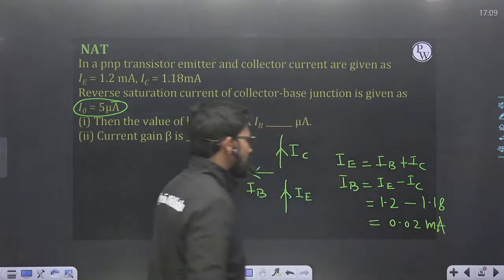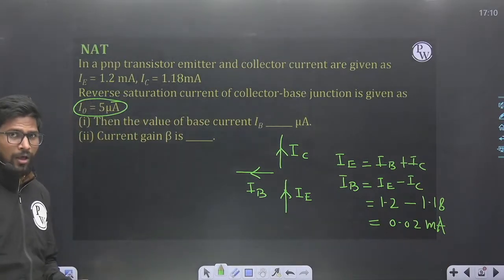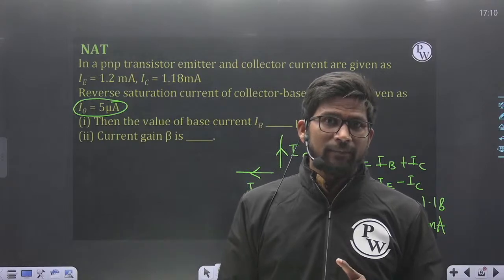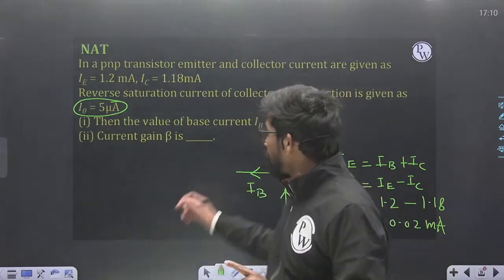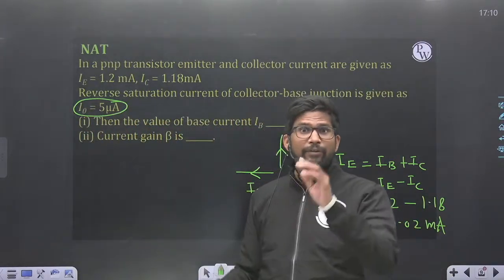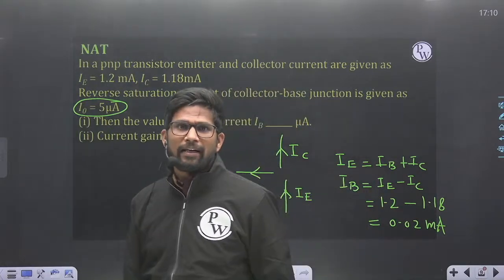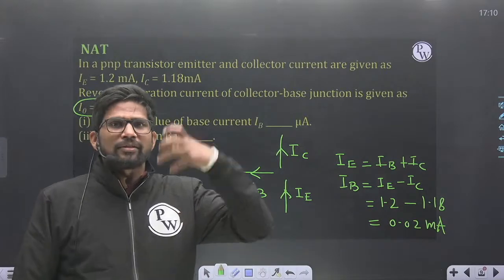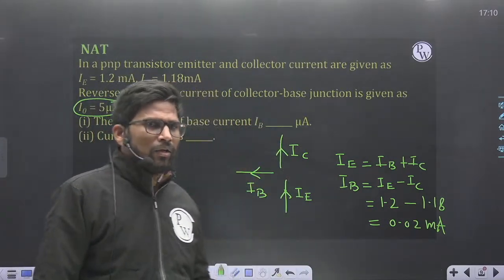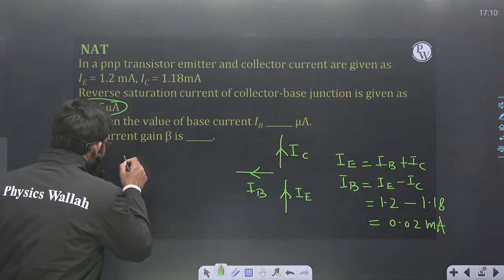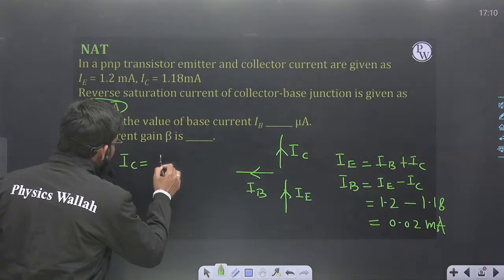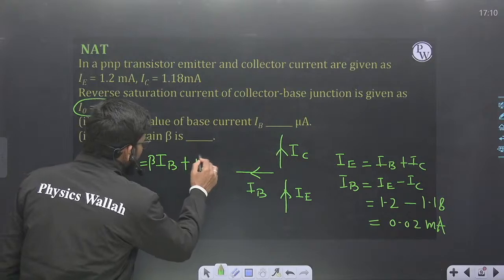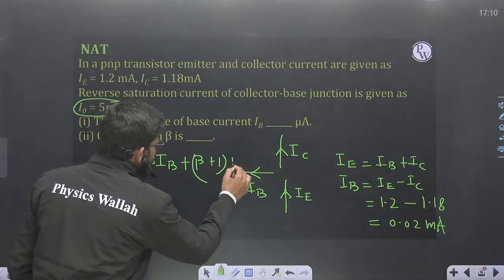So this is IB. Now when we calculate the current gain of any BJT, then the effect of this non-ideal current will be neglected, and then to neglect the effect of this non-ideal current, when we derive the formula, we come up with the formula IC is equal to IB plus beta IB plus (beta plus 1) ICO.